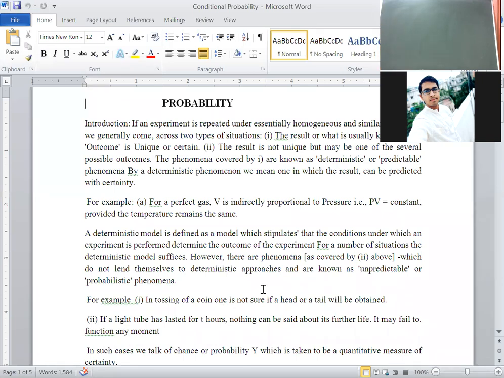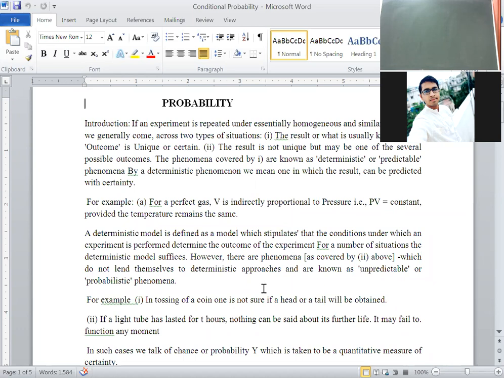Today we will start the third chapter, called probability. In our syllabus, we have conditional probability. Already you discussed what probability is in BRM. What is probability? I told you.